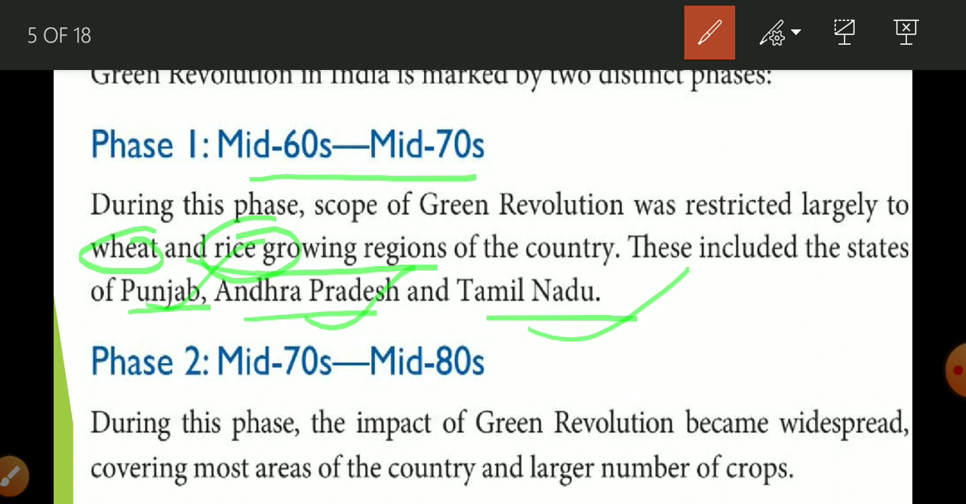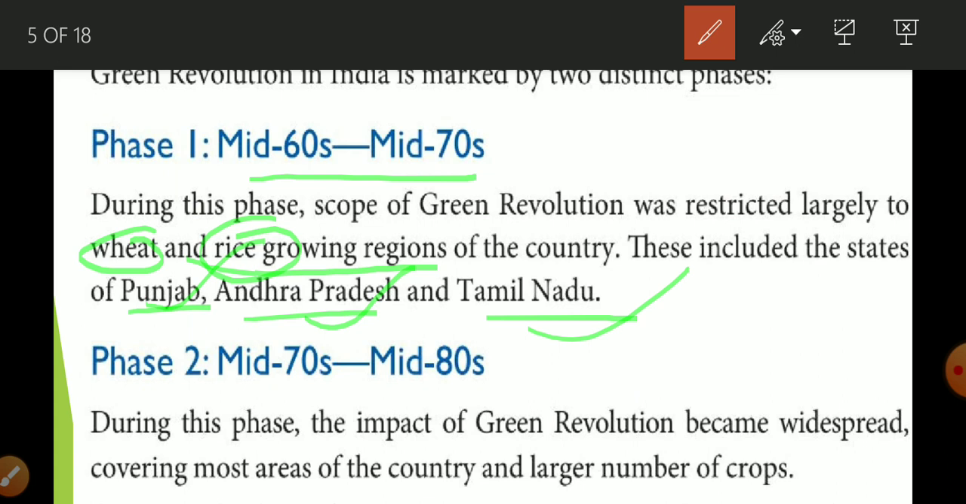HYV seeds means those seeds that are prepared in a laboratory in a scientific way. Okay, and that's why they give you more production compared to conventional seeds. Compared to the conventional seeds we use, the HYV seeds give more production. Okay, so initially it was introduced only in 3 states: Punjab, Andhra Pradesh, and Tamil Nadu. Okay, and only 2 crops are included in it: wheat and rice. Okay, now phase 2, that is from mid 70s to mid 80s.